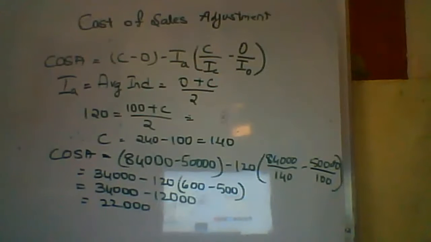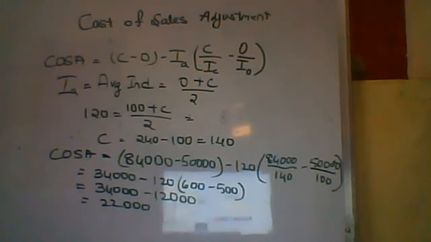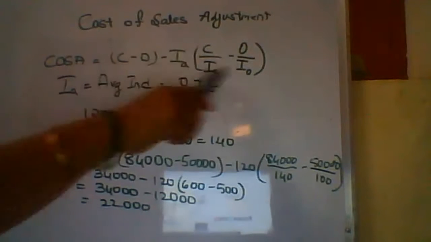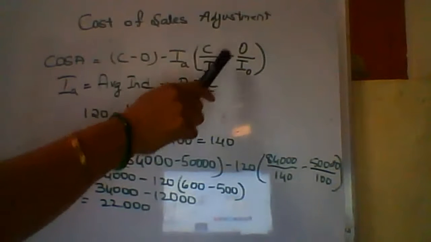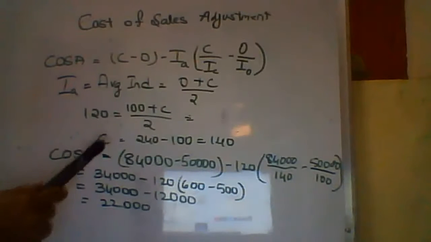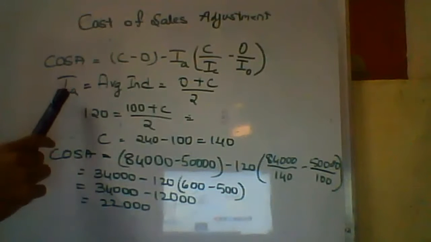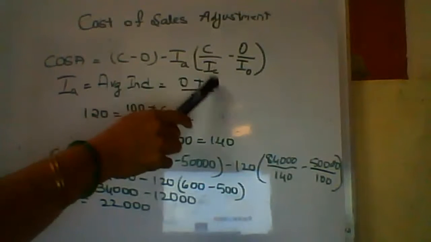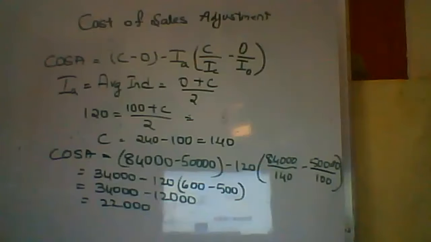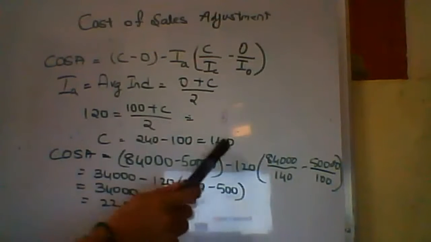COSA is the cost of sales adjustment. We are supposed to calculate COSA with the help of the formula: historical closing stock minus historical opening stock minus average index whole multiplied with closing stock by closing index, opening stock by opening index. Now in this problem he has given you the opening index and the average index. The average index formula is opening index plus closing index by 2. So 120 is equal to 100 plus C by 2. So C is coming as 140.